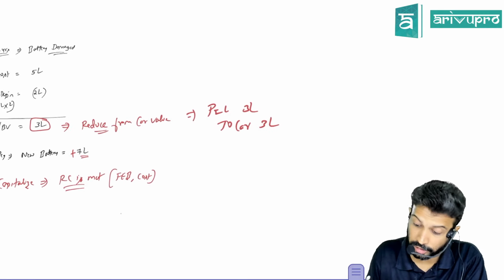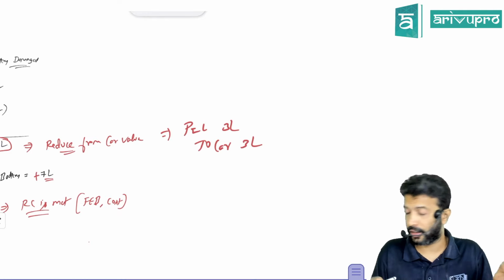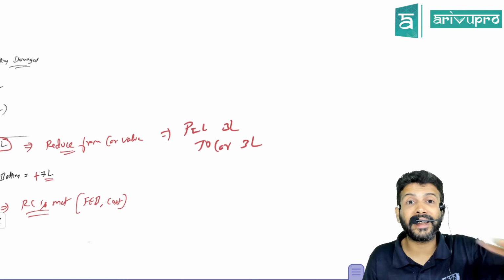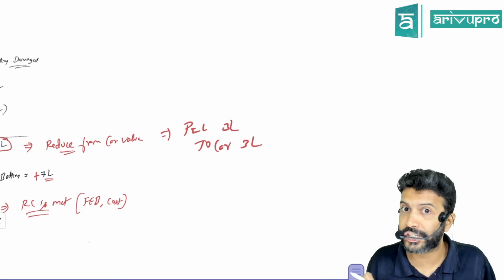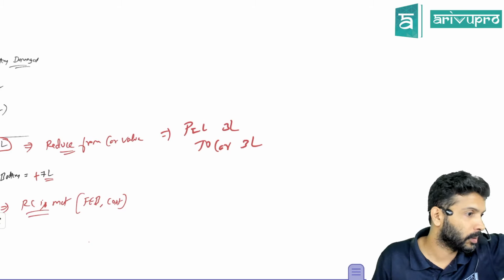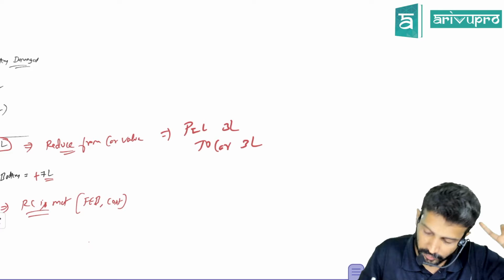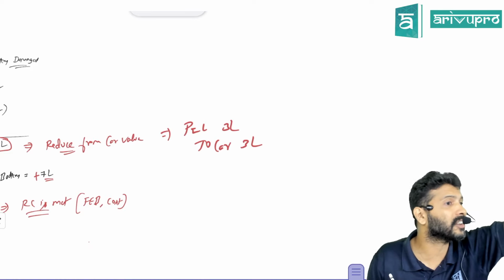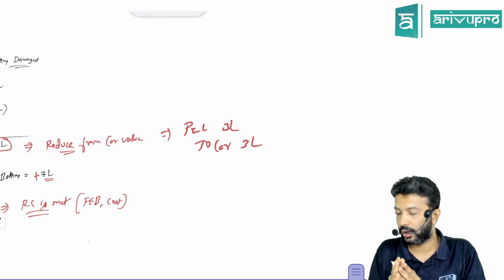Someone is saying, sir, you write P&L account to car battery. No, sir. We will not maintain the ledger account component-wise because of practical problems. If you consider huge machineries, they will have thousands of parts. One asset can have hundreds of parts. That means we'd maintain hundreds of ledgers. We will maintain only one ledger, that is the main asset's ledger. What is the main asset here? Car. So you'll directly credit the car account.